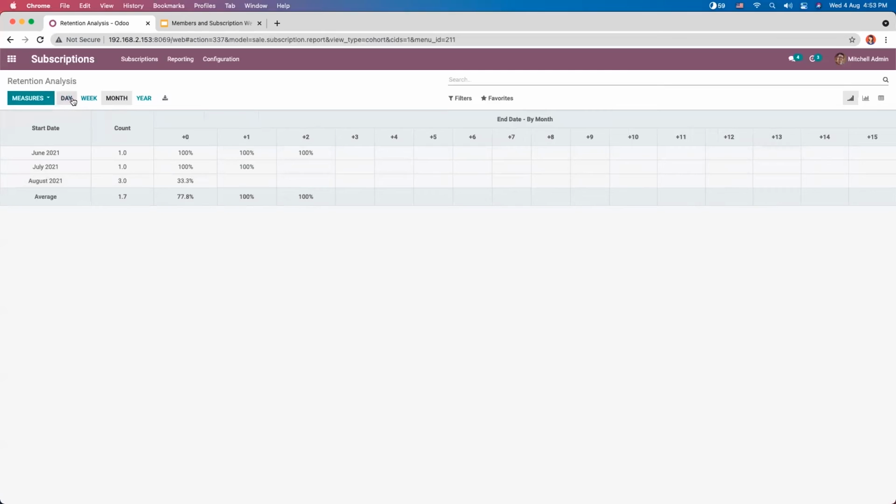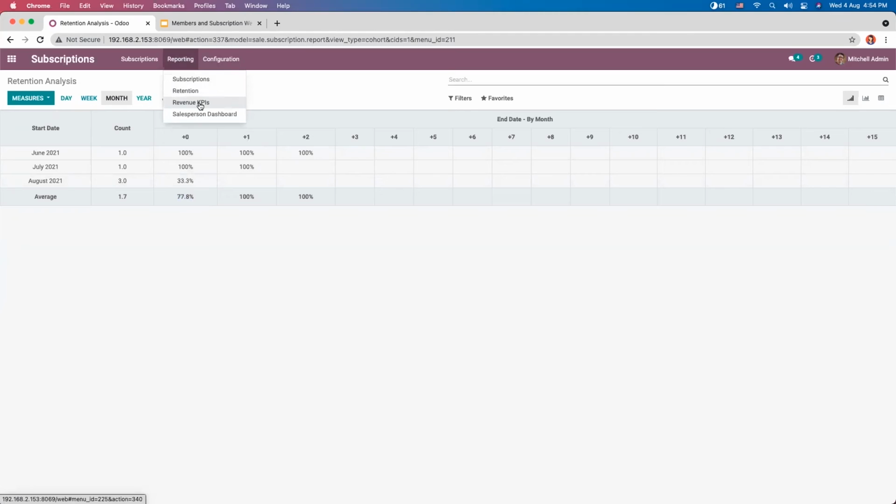And you can analyze the customer retention day-wise, week-wise, or year-wise. So this one is a cohort view. By using this, you can see the progression of the retention from its start. So for this June, you can see count 1. August, you can see 3. And here we can see the progress of retention. You can view 77.8%. So we can analyze the retention.